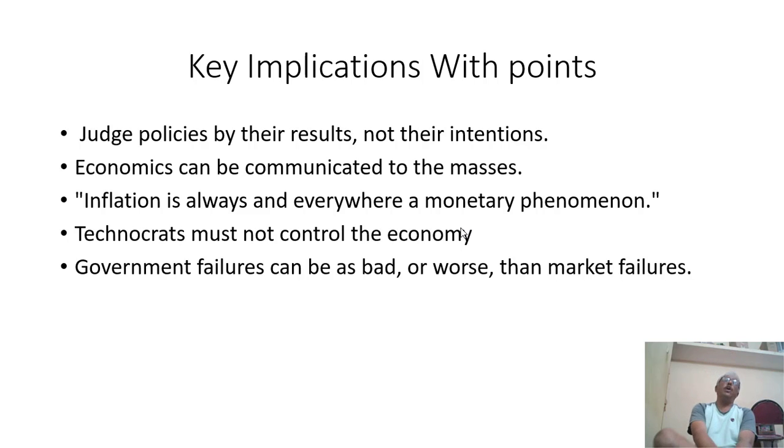He said that government failure should not be. Though there is a market failure, government can rectify it. So government failure is more dangerous than market failure. That is what he said in the theory of Milton Friedman, the restatement of the quantity theory of money.